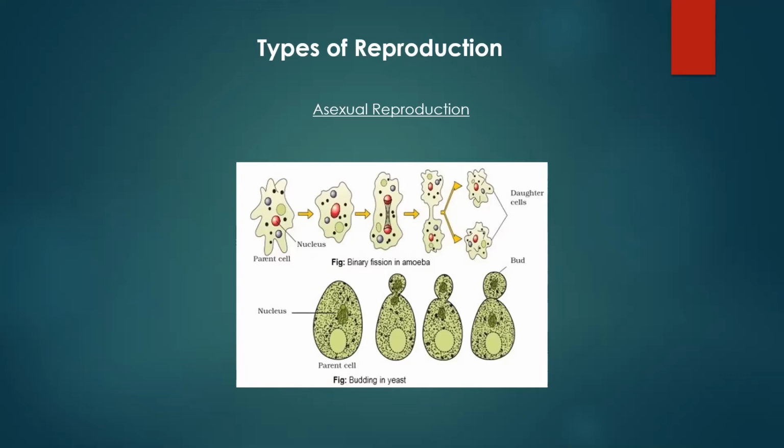All right, so two major types of reproduction in eukaryotes are asexual and sexual reproduction. With asexual reproduction, cells are going to divide and multiply through mitosis. And if you might remember, with a diploid cell under mitosis, you're going to end up with two diploid daughter cells. So looking at this picture here, we have two different forms of asexual reproduction.